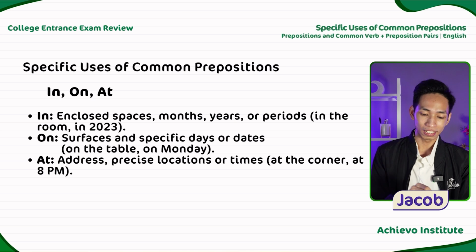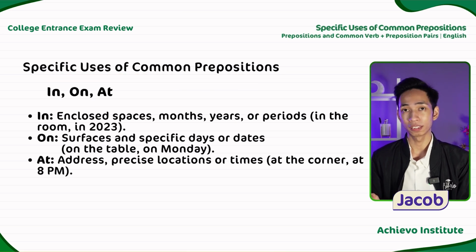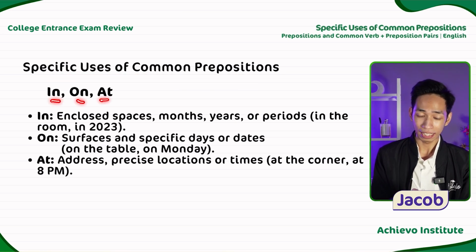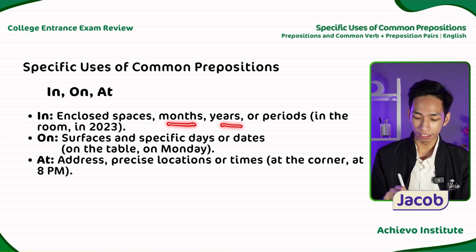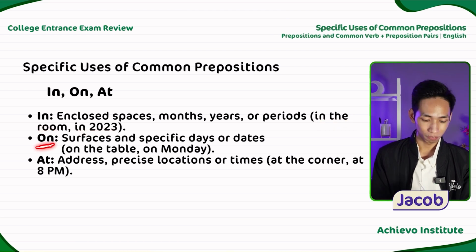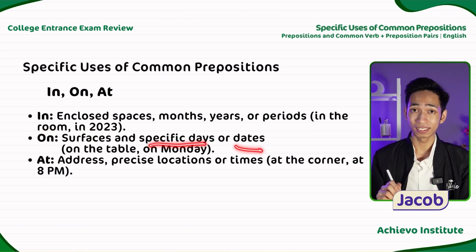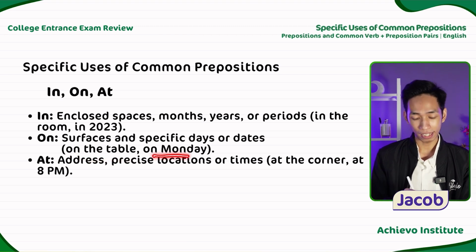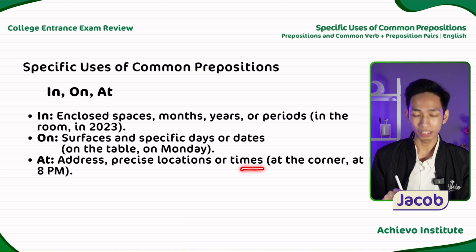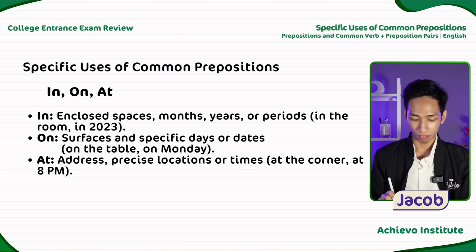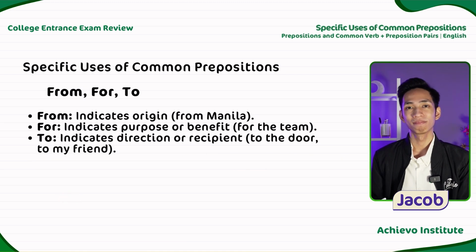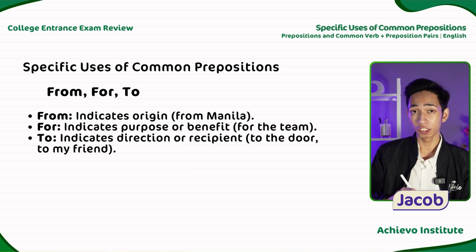Let's discuss the specific uses of common prepositions. We have here in, on, and at. We use in when we have enclosed spaces, months, years, or periods. For example, in the room and in 2023. We will use on if we have surfaces and specific days or dates. For example, on the table and on Monday. We will use at for address, precise locations, or times. For example, at the corner and at 8 p.m. Let's have another set of commonly used prepositions.